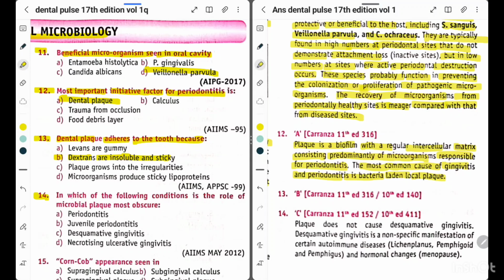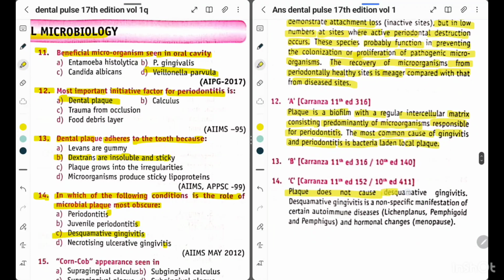Okay. Now question 14. In which of the following conditions is the role of microbial plaque most obscure? Option A, periodontitis, option B, juvenile periodontitis, option C, desquamative gingivitis, option D, necrotizing ulcerative gingivitis. So the answer is option C, desquamative gingivitis. Plaque does not cause desquamative gingivitis. Desquamative gingivitis is a non-specific manifestation of certain autoimmune diseases, that is lichen planus, pemphigoid and pemphigus, and hormonal changes such as menopause.